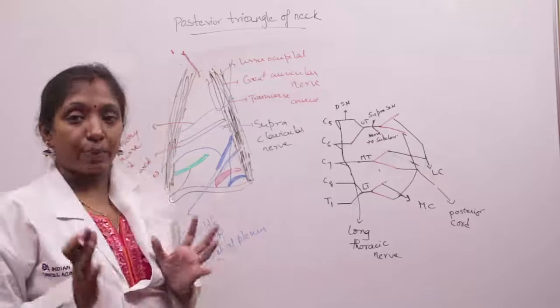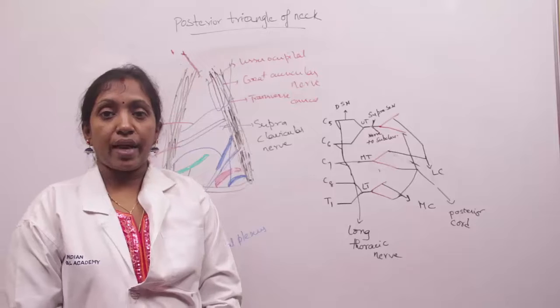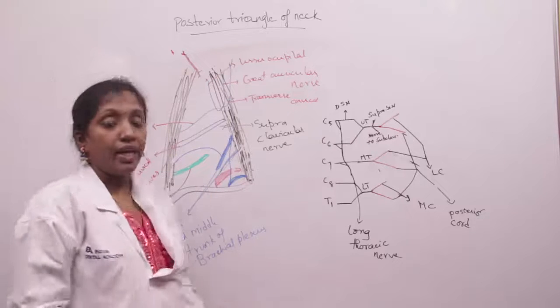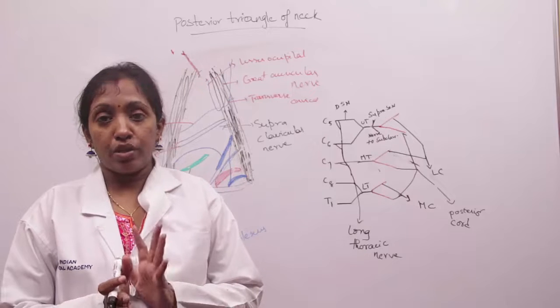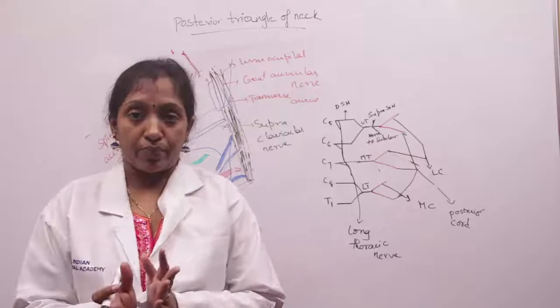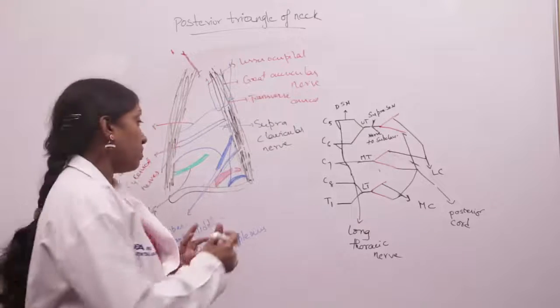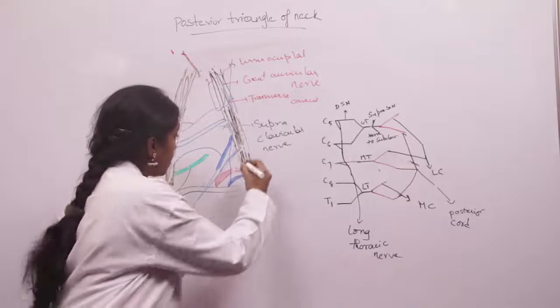We know that the subclavian artery on the right side arises from the brachiocephalic trunk. On the left side, it is directly a branch of the arch of aorta. The subclavian artery is divided by the scalenus anterior muscle into three parts. So this is the subclavian artery, and here is the scalenus anterior muscle.